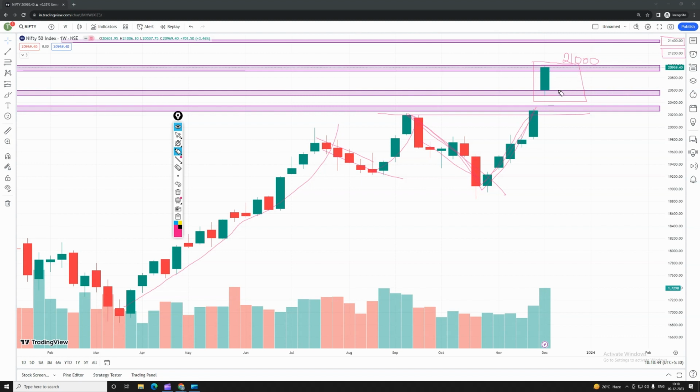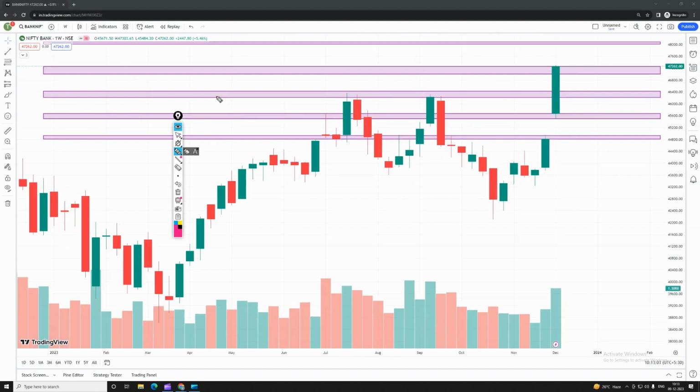What if the market goes sideways and comes down? Here we got a support of 20,600. We got a major support here on a weekly basis. Once 20,600 breaks, again we can see the target of 20,300. This 20,300 is one more support we got over here. Till then we can expect this unless 20,600 breaks, guys. This is how we are going to take a trade according to Nifty on the weekly basis.